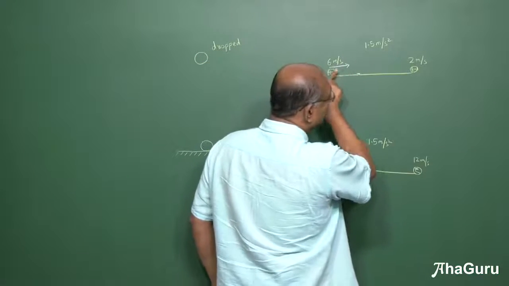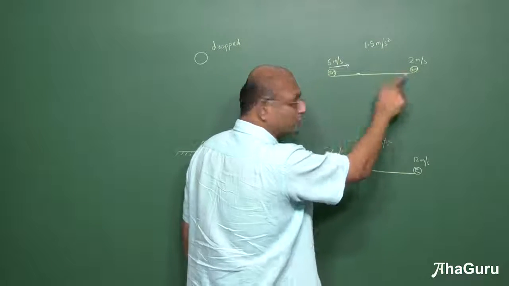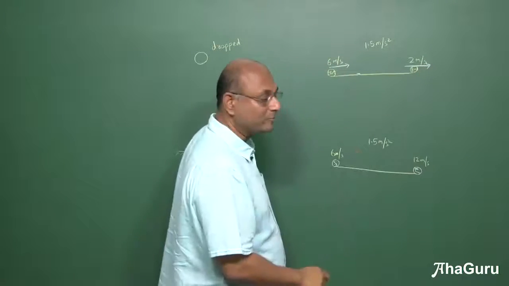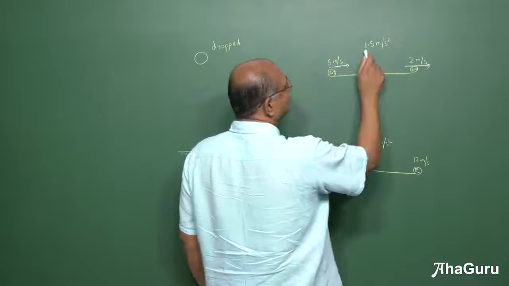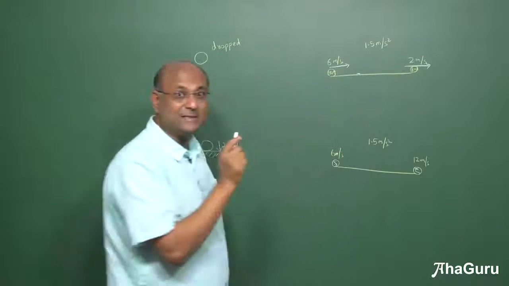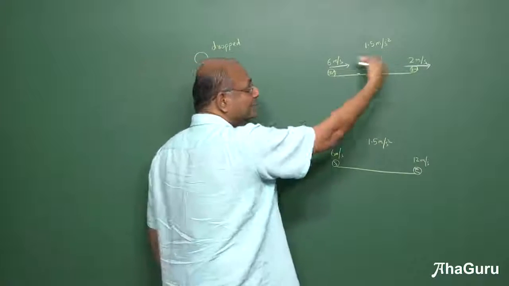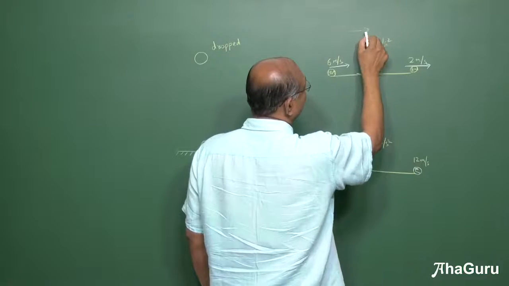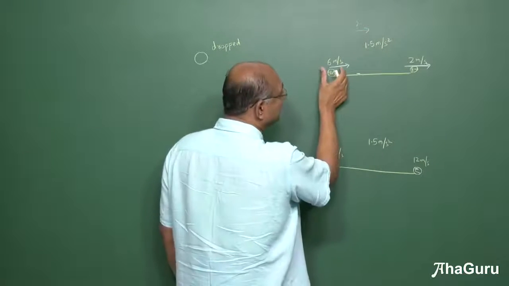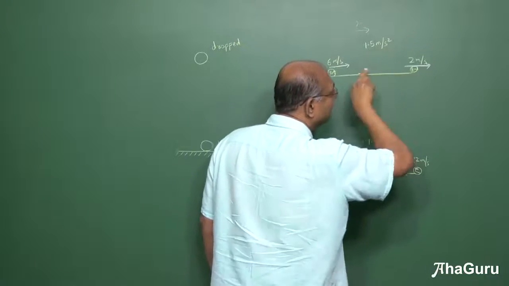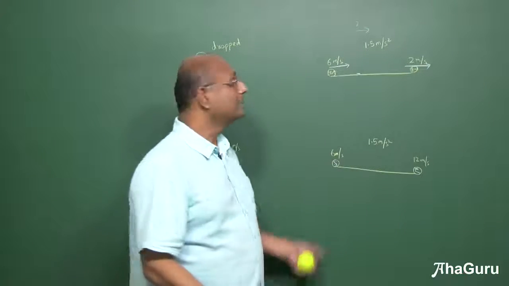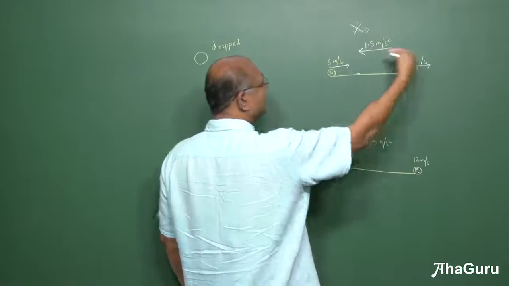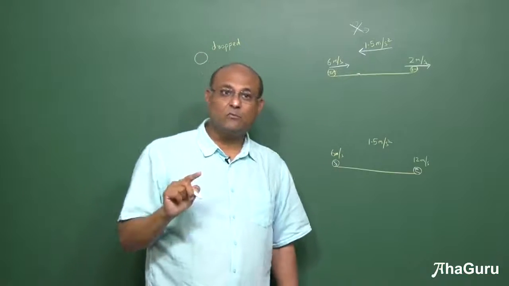And when it is coming that way, did it go, stop and turn? Is the diagram showing you anything like that? No, right? So that means it's still in that same direction. Now, let us think. This 1.5 meters per second square is the acceleration. Is it in this direction or this direction? Let us see. If it was pointing in that direction, then 6 will become 7, 8, 9, 10. When will it become 2? It will never become 2. So clearly this is not possible. So which way should this 1.5 meters per second square be? That way.